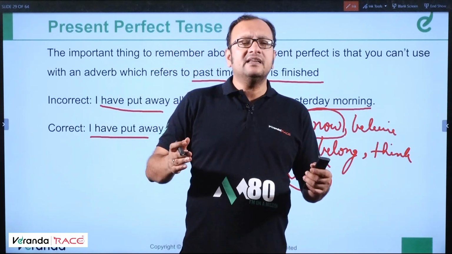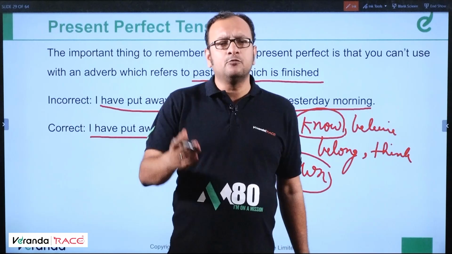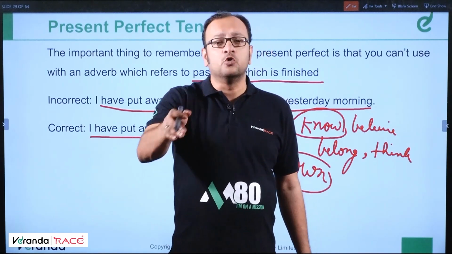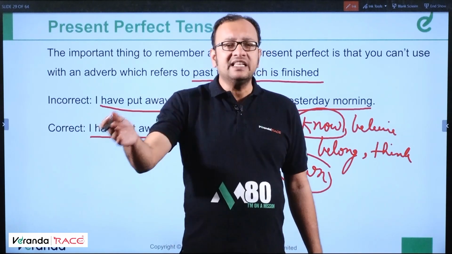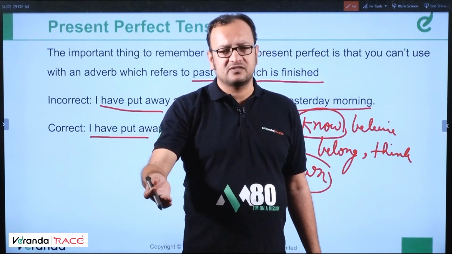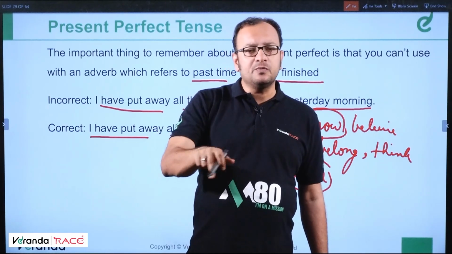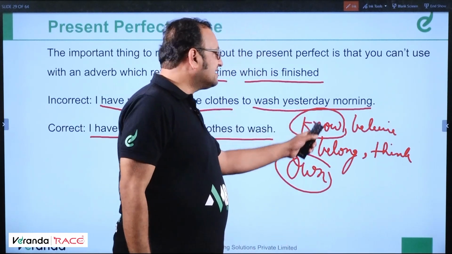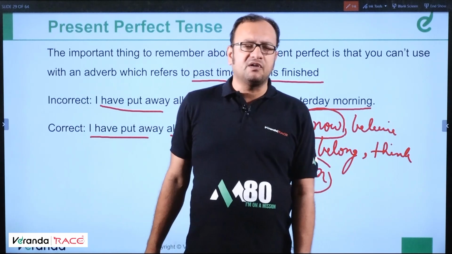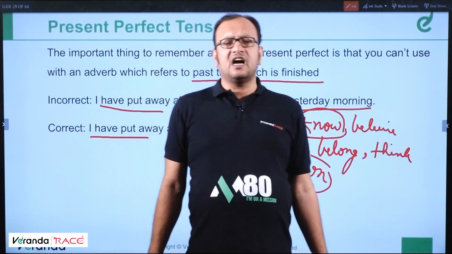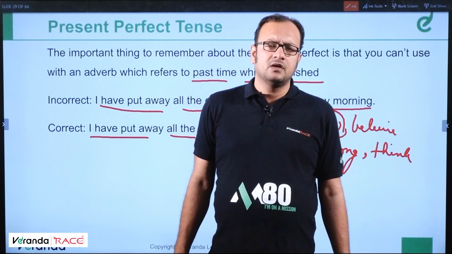Stative means which cannot be made into ing form. Knowing, I am knowing you. This is incorrect. I say I know you. I am owning this house. Incorrect. I own this house. This house belongs to me. This house is belonging to me is incorrect. So, with these stative verbs, we use present perfect if for or since are used in the sentence.